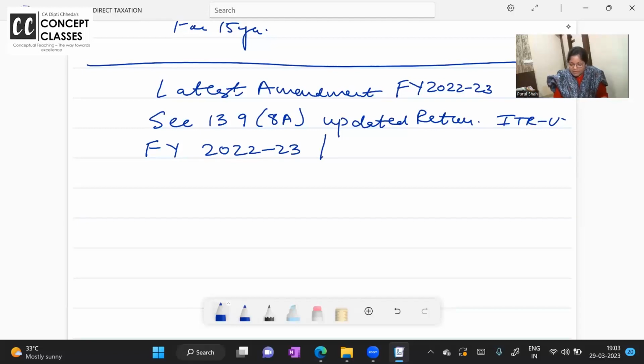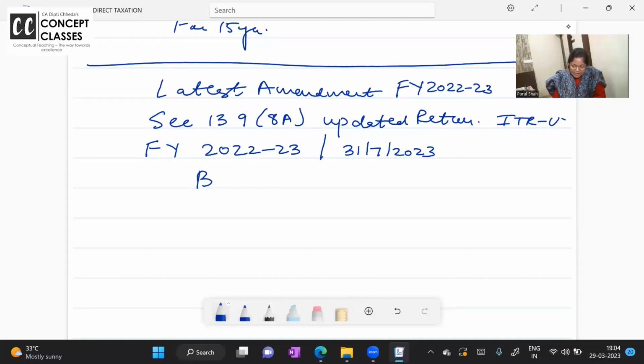22-23. What is the due date of filing the return? Generally, July 23. For tax audit, October 23; for transfer pricing, November. But generally my due date of filing the return is July 23.